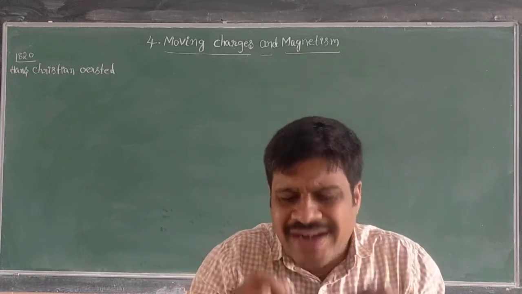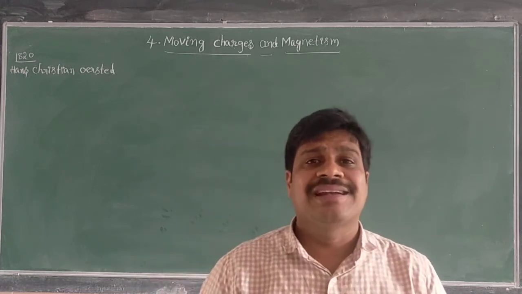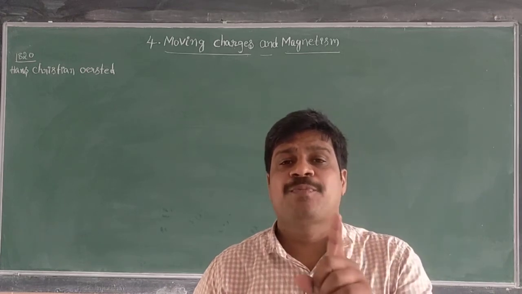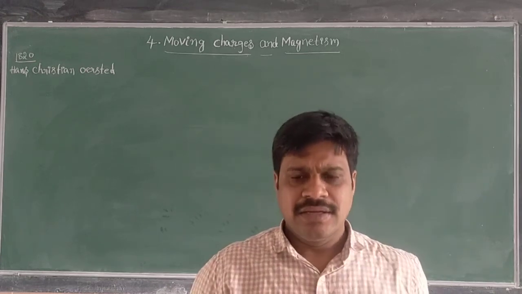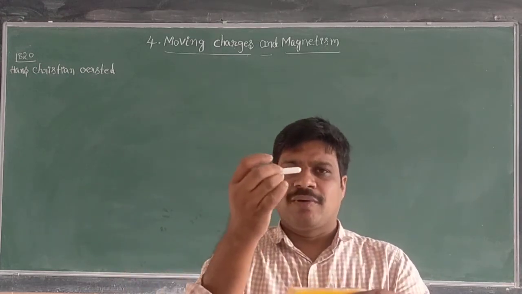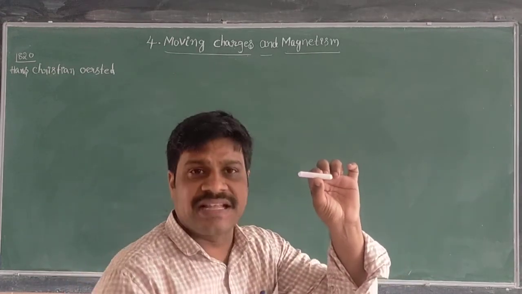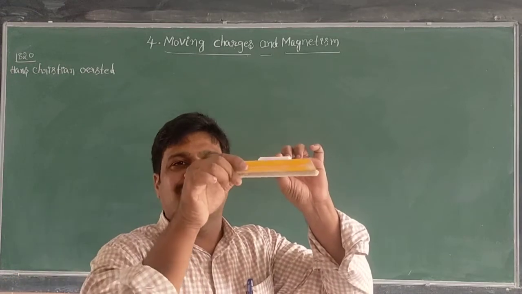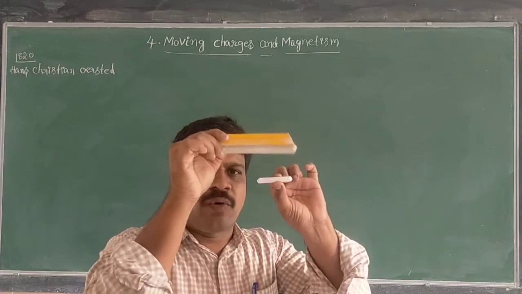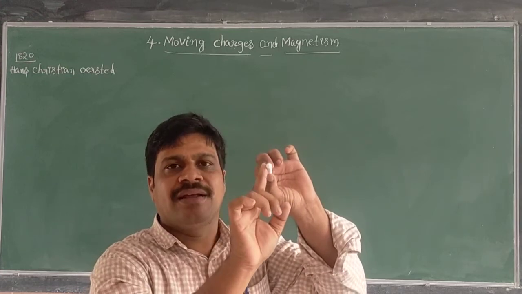What he told from his experiments is that a magnetic needle is deflected when current is passing nearby it. Suppose here is one magnetic needle, shaped like this. This is a wire in which current is flowing. Whenever the current flows in this wire, immediately this needle is deflected like this.